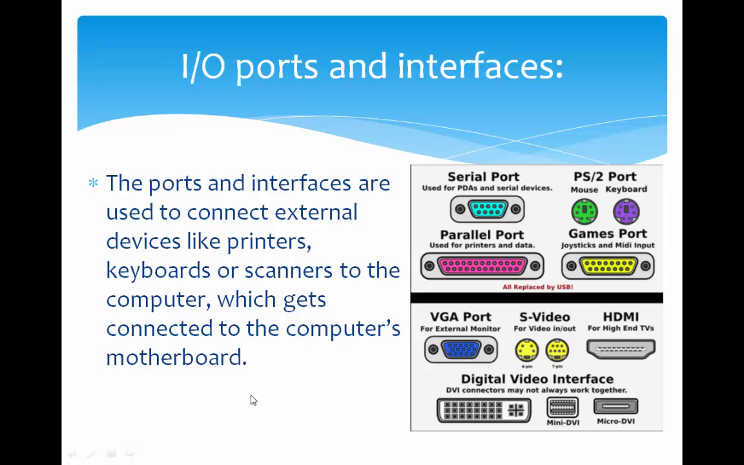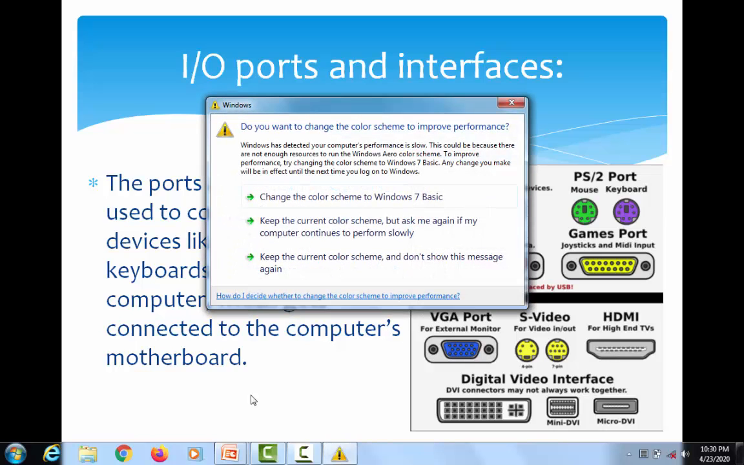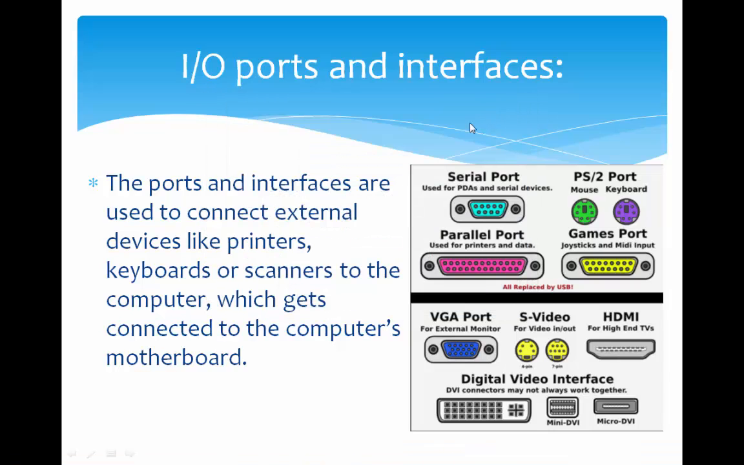The next one is I/O ports and interface. The port and interface are used to connect external devices like printers, keyboards, and scanners to the computer system, which gets connected to the computer motherboard. Ports or interfaces provide a facility for connecting different devices to the computer system. If you want to add a certain add-on device to a computer system, these add-on devices are connected with the help of these different I/O ports.